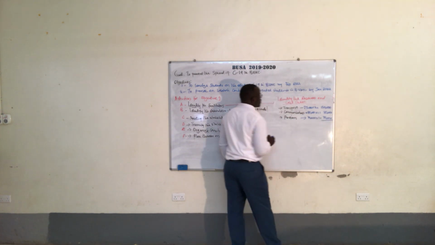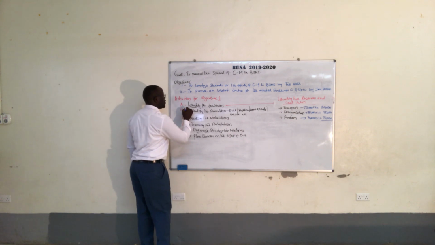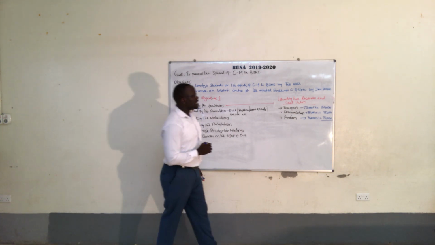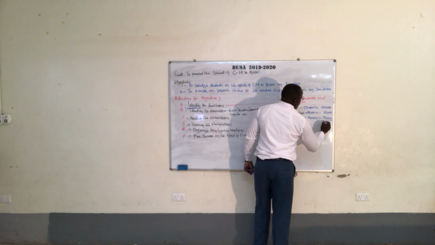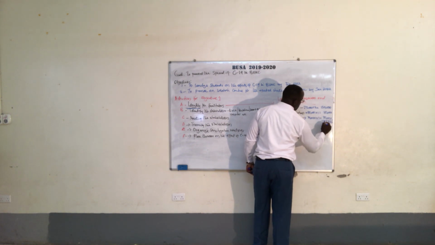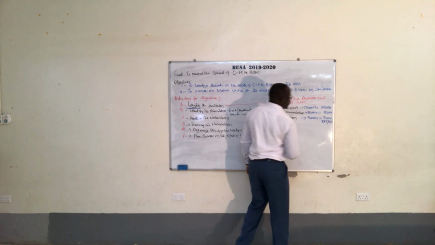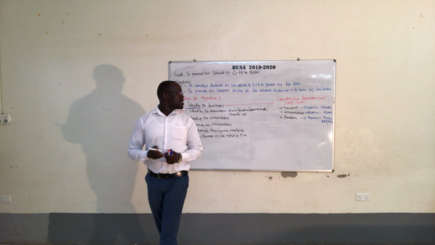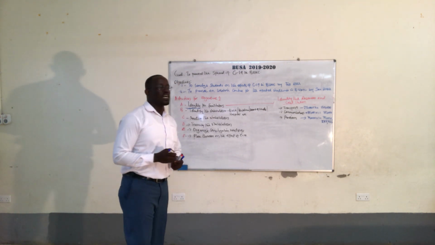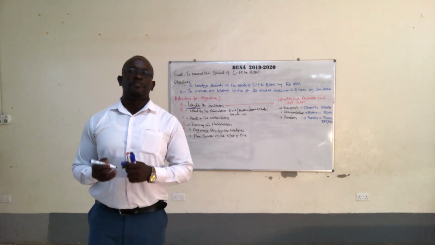So for only activity 1 of identifying the facilitators, I need 240,000, only to identify a facilitator.